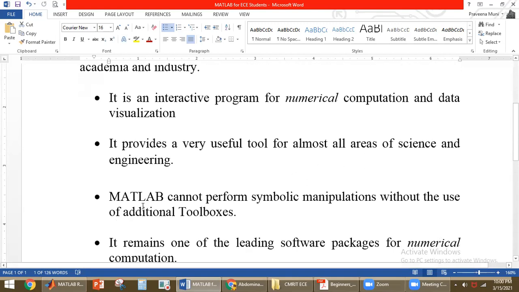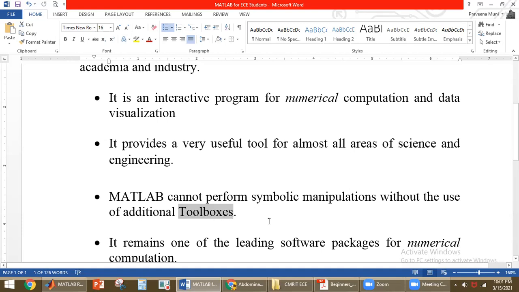One disadvantage of MATLAB is that it cannot perform symbolic manipulations without the use of an additional toolbox. Okay, so here we'll be having the toolbox. For example, if you want to find the output of an LTI system, for that we have a keyword called filter. The program for that keyword is already built into MATLAB and stored in the toolbox.